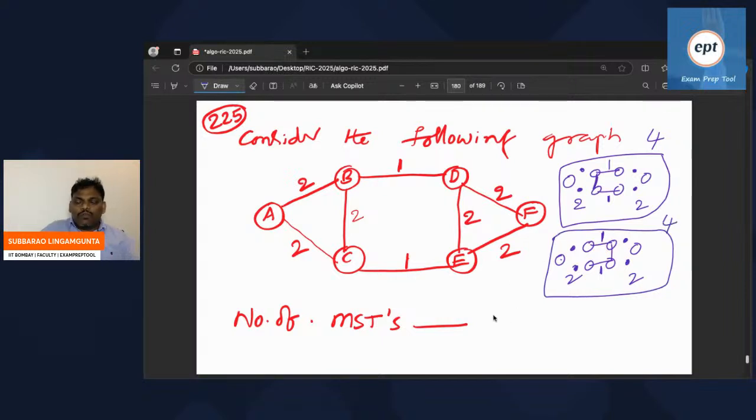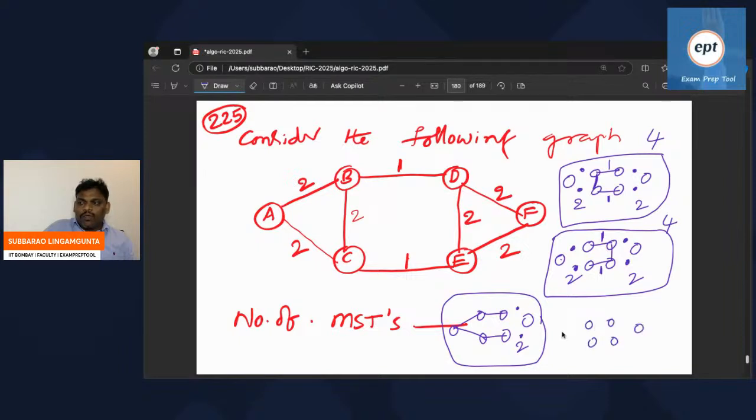And one more possibility, if you observe. You will take this, you will take like this. So you may take this, you may take this. So 2. One more. You may take this, you may take this. Two possibilities. Totally 4 plus 4, 8, 8 plus 4, I think 12. 12 MSTs in total.